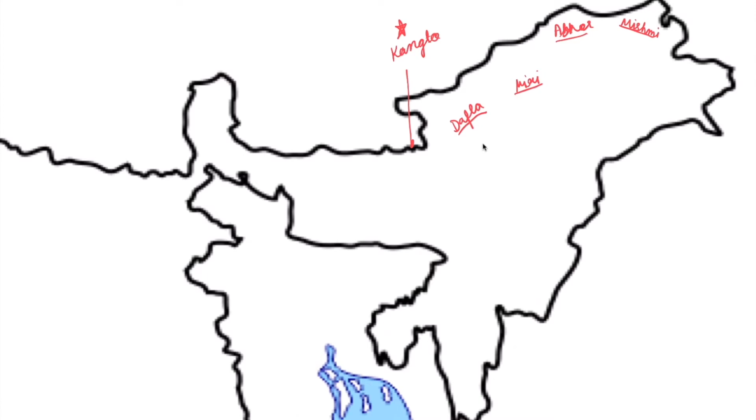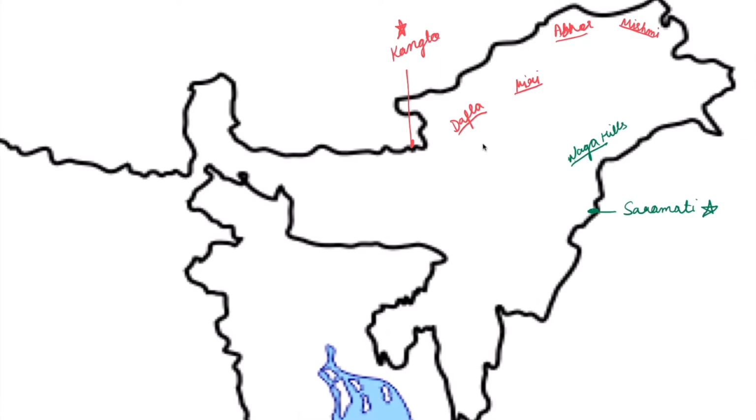For Nagaland, there's Naga Hills right somewhere here. Somewhere here there is Naga Hills. We need to remember an important peak in Nagaland, which is Saramati, which is somewhere here actually. Right here is Saramati. I'm going to place a star here because this is the highest peak of Nagaland.